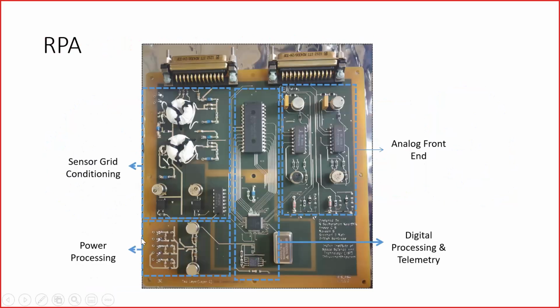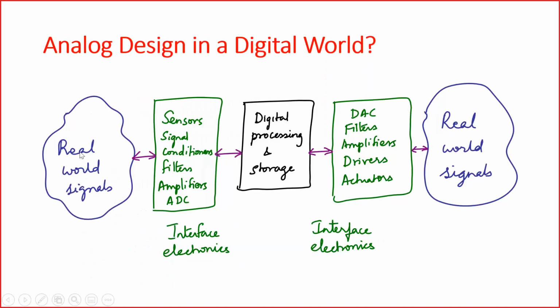Right. So if you look at any real world signal, it can be a speech signal. Right now I'm talking and you guys are listening, and you are all sitting in different parts of India.